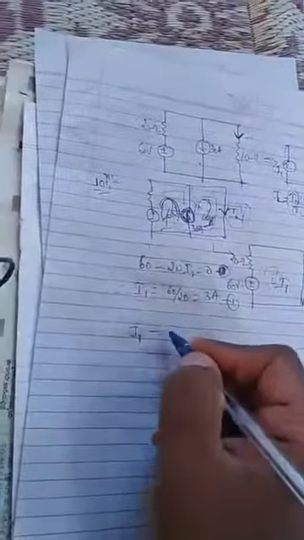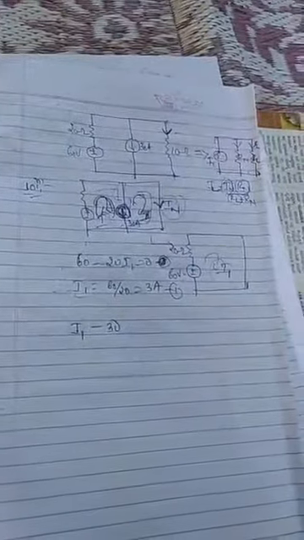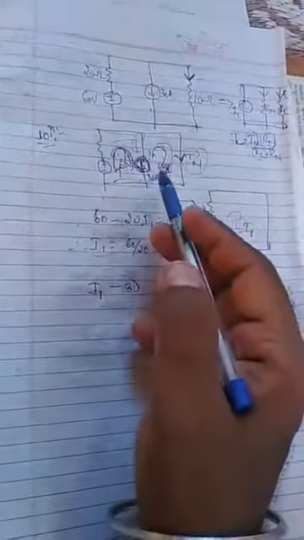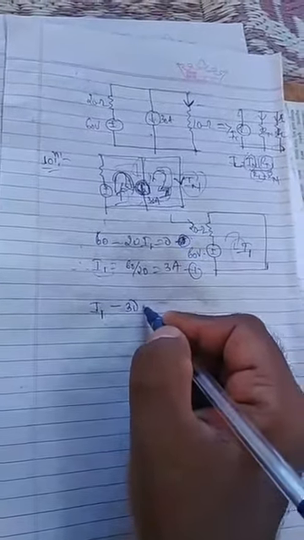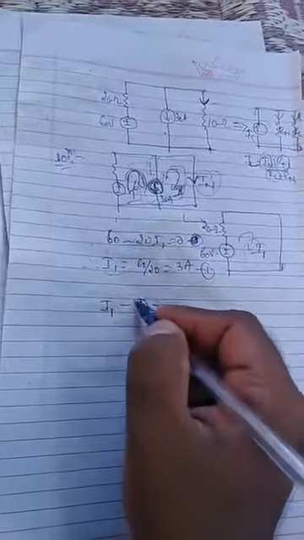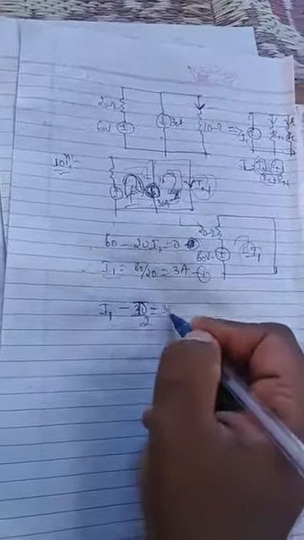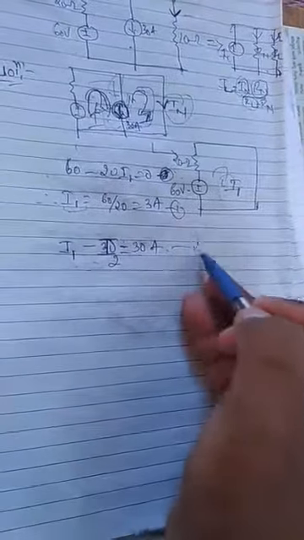Therefore, what is the equation you will get? I1 minus I2 is equal to 30 ampere, you can write. Okay, because I2 is opposite to I1, that is why I1 minus I2 is equal to 30 I have written. This you name it as equation number 2.